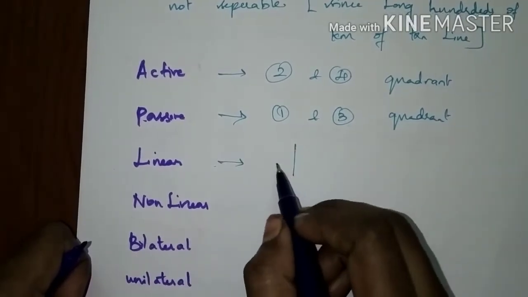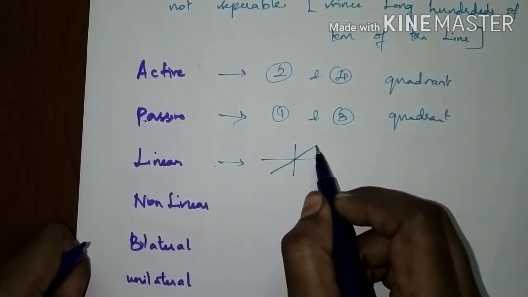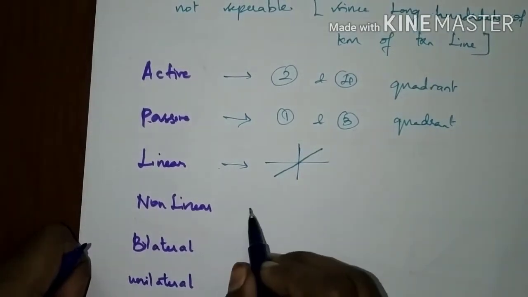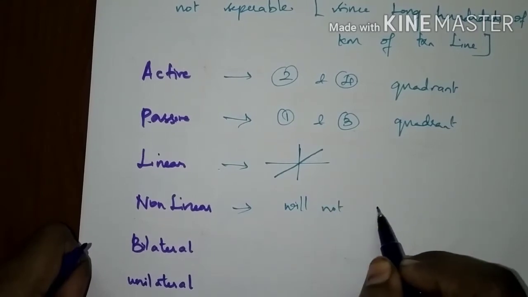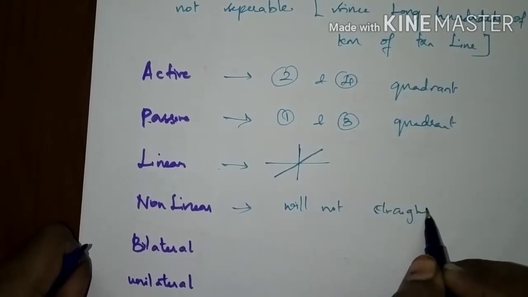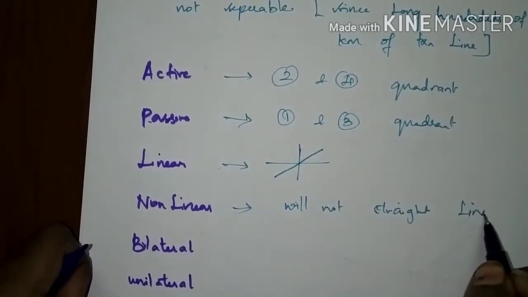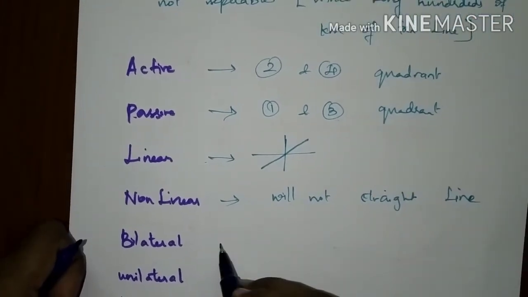Linear will have a VI characteristic of a straight line that passes through the origin. Non-linear will not be a straight line, and it does not pass through the origin. It does not obey the superposition principle. We can say that also.